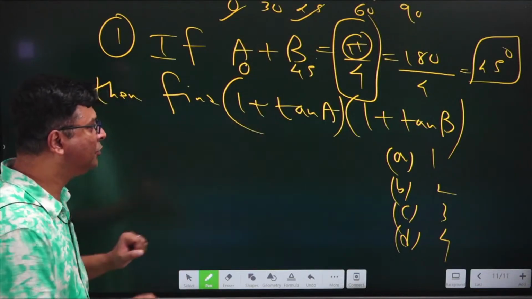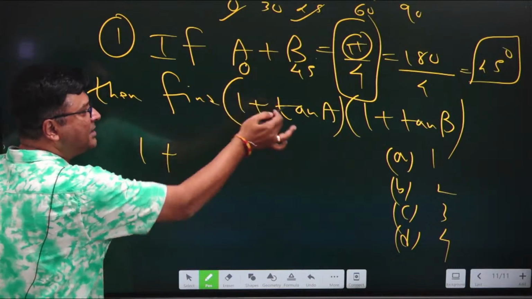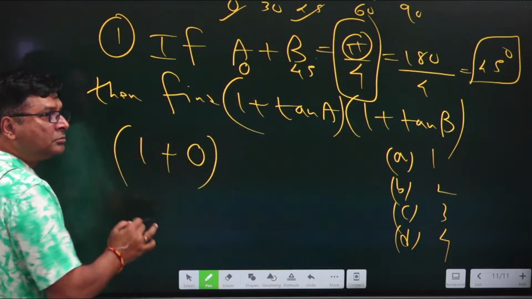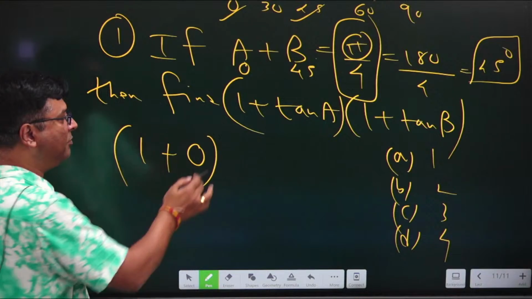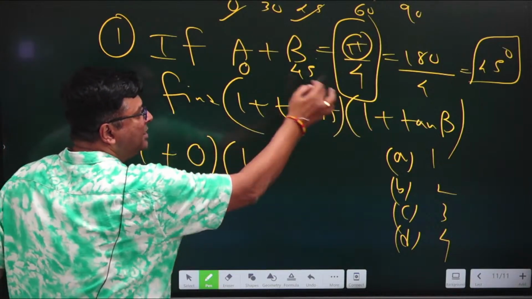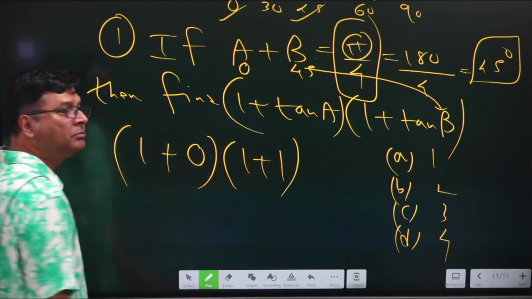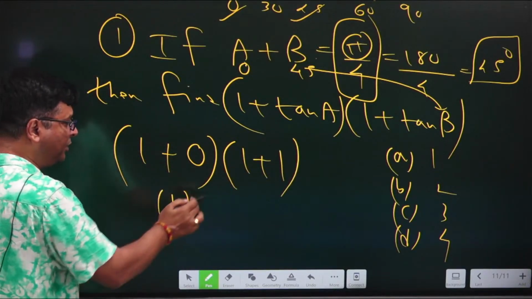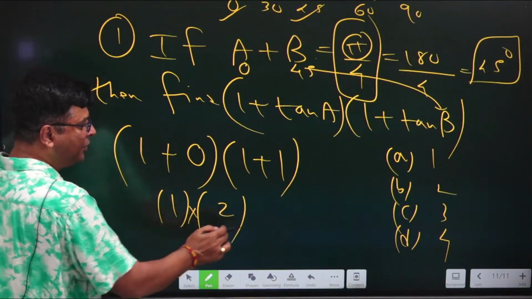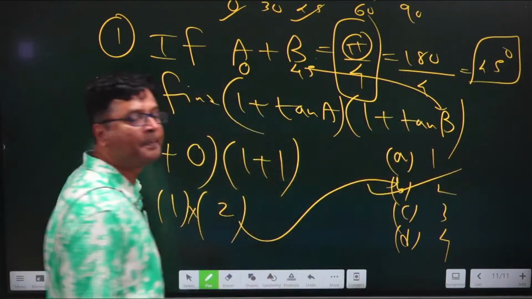Now come back to the question: 1 plus, what is tan 0? Tan 0 is 0, just now we have brought it. And what is tan 45? Because B we have taken as 45, there is a need of tan 45, you all know it is 1. So what is the answer? 1 plus 0 is 1, 1 plus 1 is 2, 1 into 2 is 2. So the correct answer is B.